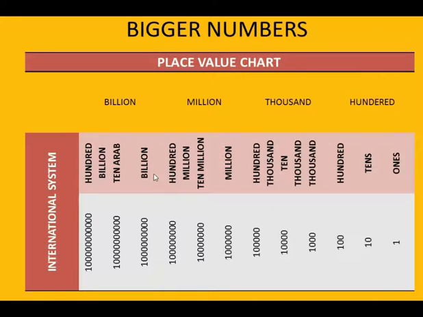Then comes billion, 10 billion and 100 billion. So there is a difference between the Indian and international place value charts. Here we group the number in threes from the right, whereas in the Indian system the first comma comes after 3 digits from the right and then you put a comma after every 2 digits.